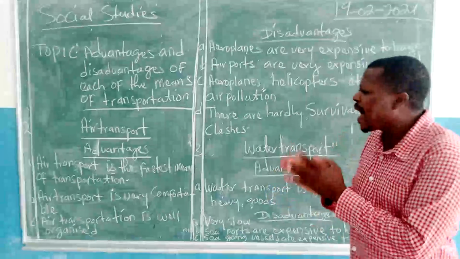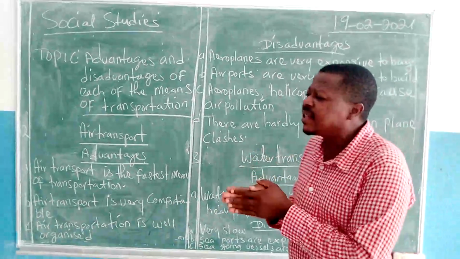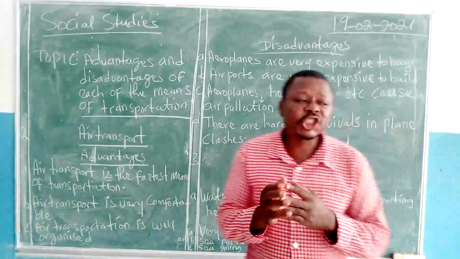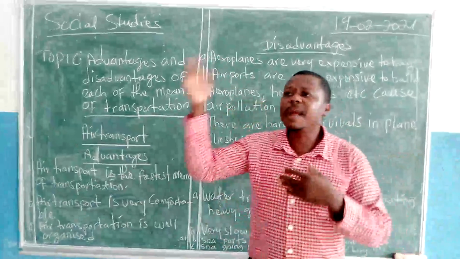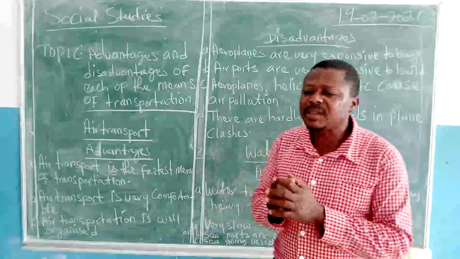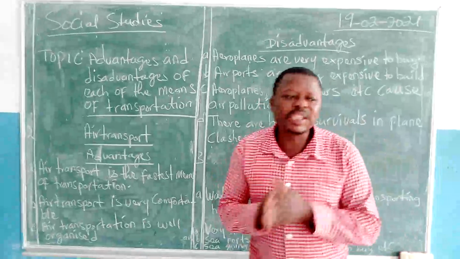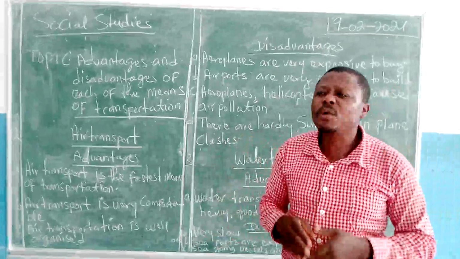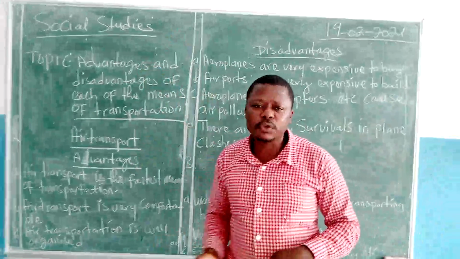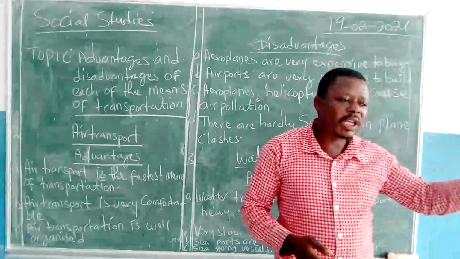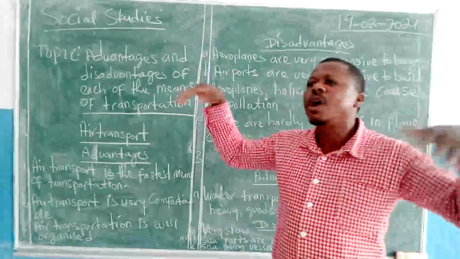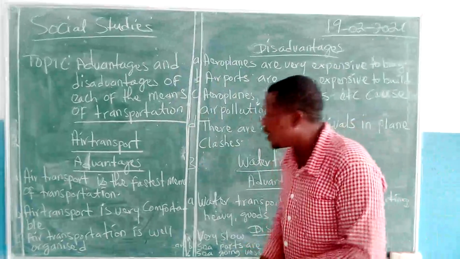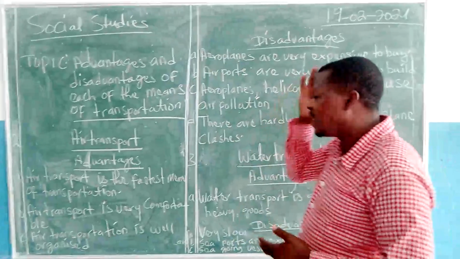We also saw another advantage, the third advantage. The third advantage is that roads are much cheaper to build. It is cheaper to build roads than to build airports and seaports. That makes road transport advantageous. That is why you see we have roads all over the city, but it is difficult to have airports all over the country. We have just one seaport here in Malabo. It is difficult to have seaports all over the territory because seaports are very expensive. That is a third advantage of road transport.